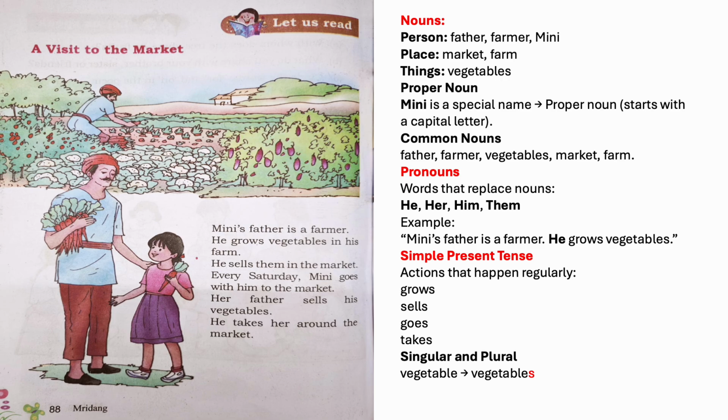Minnie's father is a farmer. He grows vegetables in his farm. He sells them in the market. Every Saturday Minnie goes with him to the market. Her father sells his vegetables. He takes her around the market.